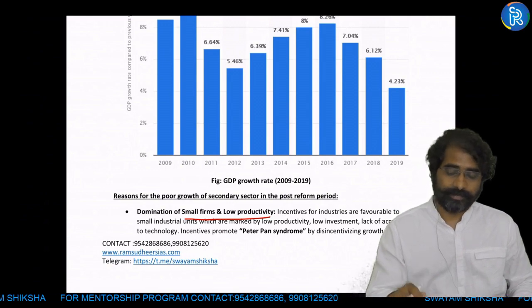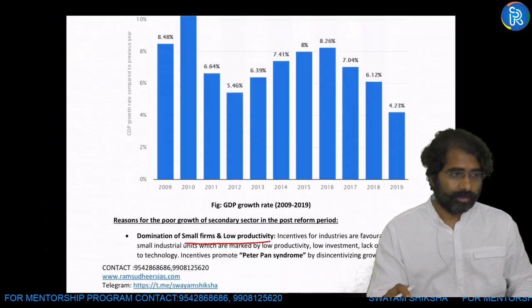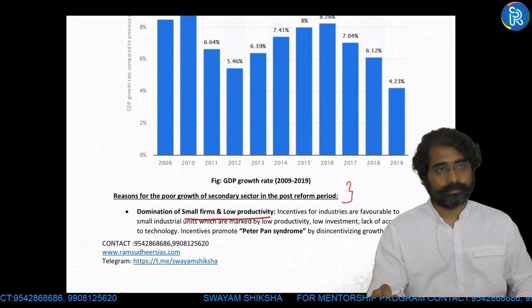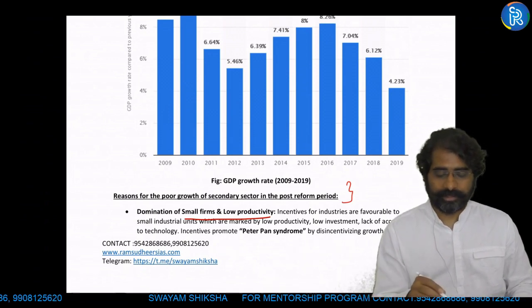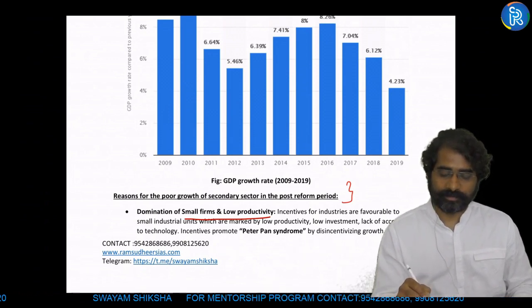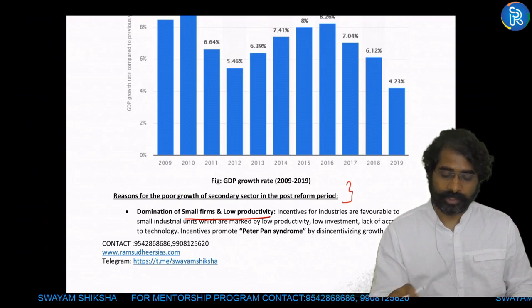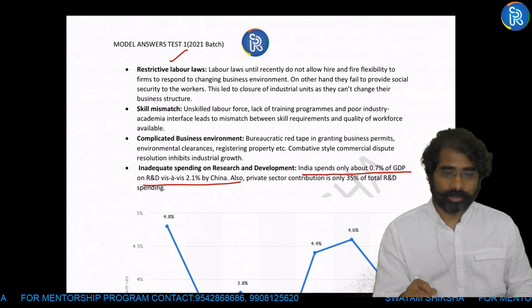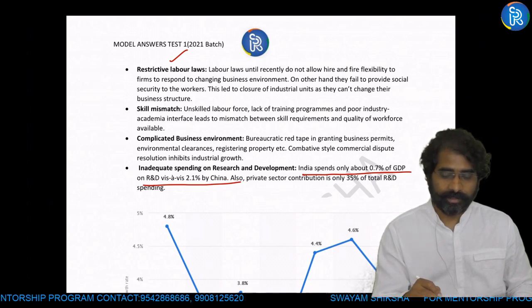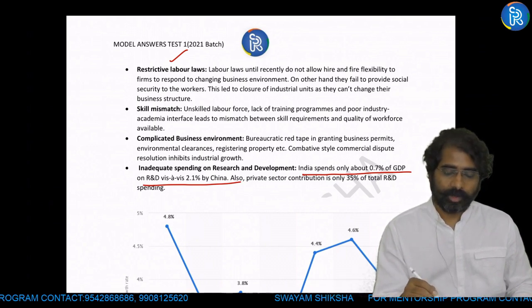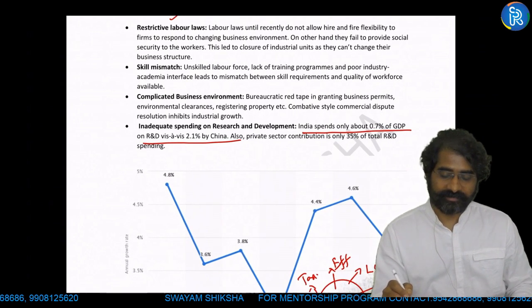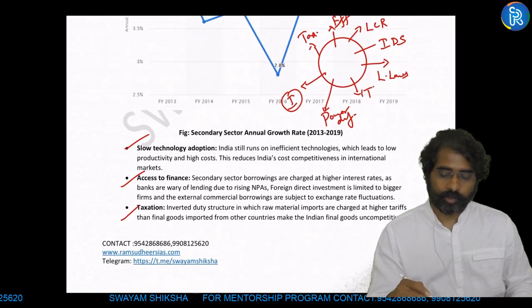See here, for example, in this question which I was talking about, you have this: reasons for poor growth of the secondary sector in the post-reform period. Okay, so I'm writing side headings here: domination of small firms and low productivity, restrictive labor laws. So when you're preparing notes also, these crux points should be there. Issues of skill mismatch, complicated business environment, inadequate spending on R&D, research and development, India doesn't spend much, slow technology